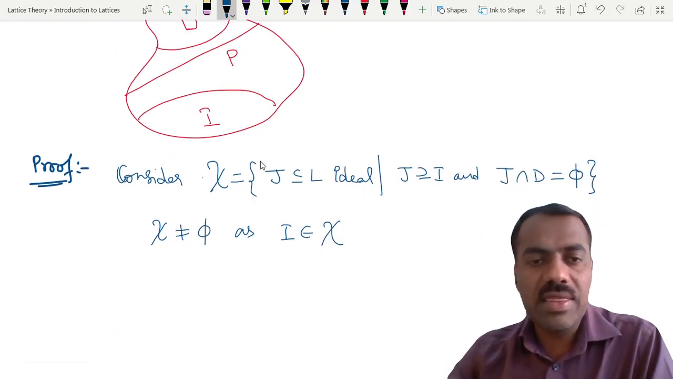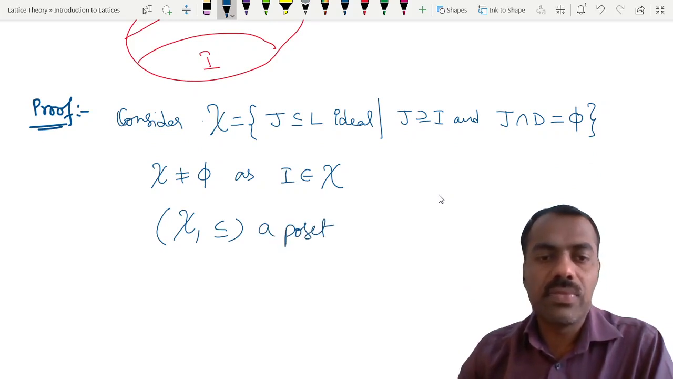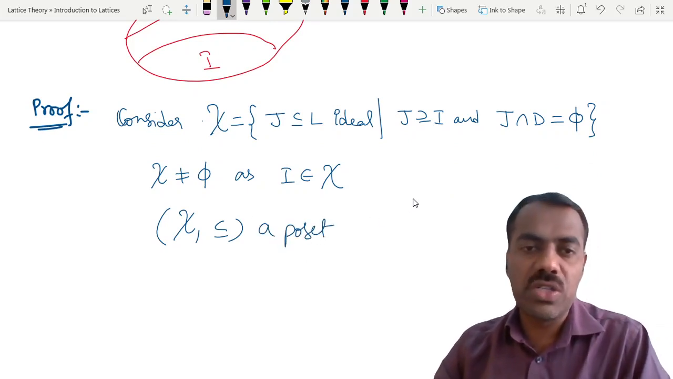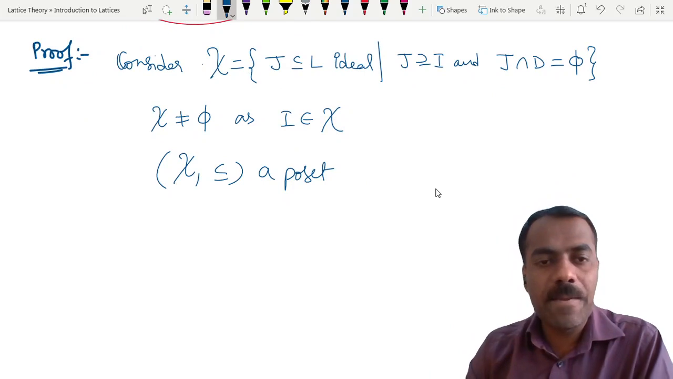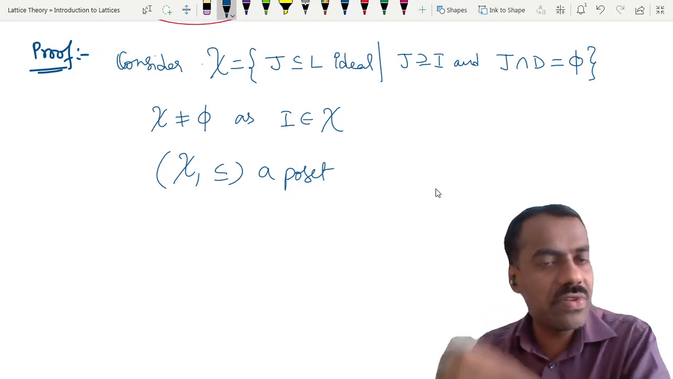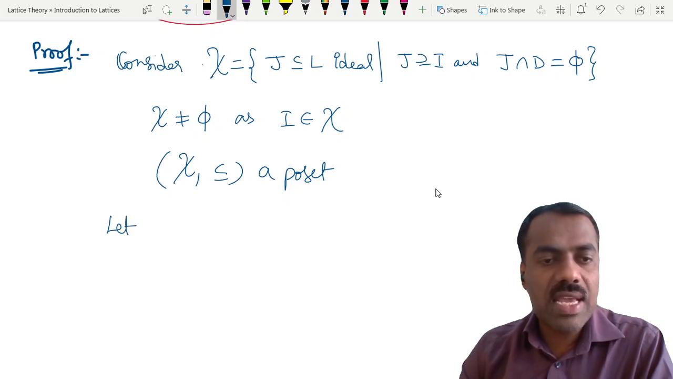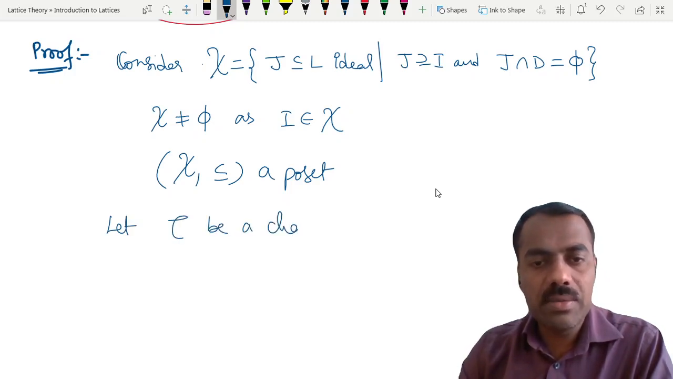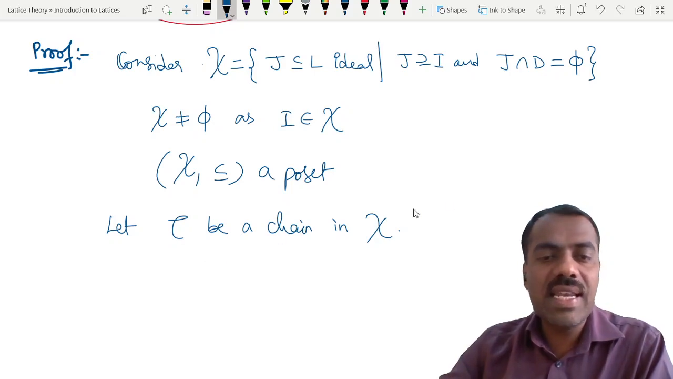Now, of course, on this you can define a partial ordering as set inclusion. So this is a poset. The relation is normal set inclusion: if A is a subset of B, then A is related to B. To apply Zorn's lemma, we want to show every chain here has an upper bound. So let C be a chain in this chi, and we want to show that it has an upper bound.